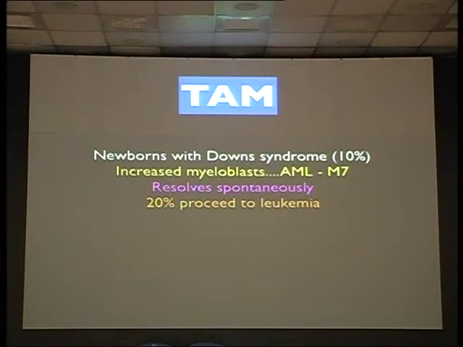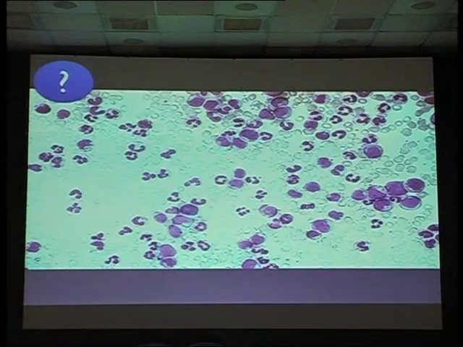So Down syndrome, it is very common, okay. So you have to remember, pathology definitely will call you, it is looking like leukemia or lymphoma, okay. 2-day baby, abnormal cells, Down syndrome, wait for a week or 2 weeks, it will fade out, okay. Most of them will resolve spontaneously, and 20% may proceed to leukemia, and we don't know which 20% will go to leukemia.